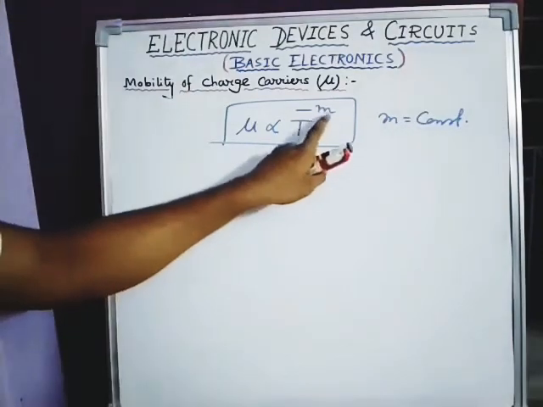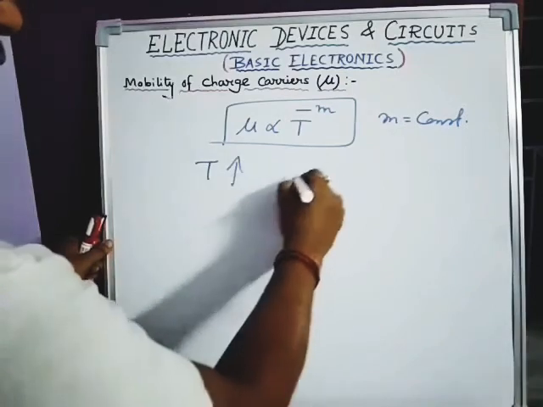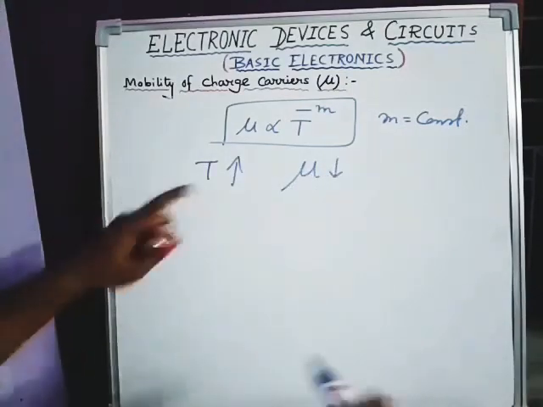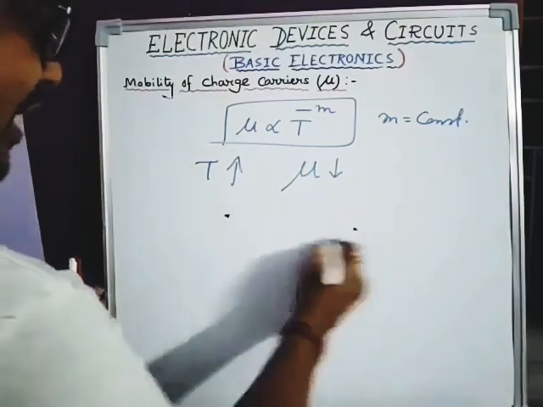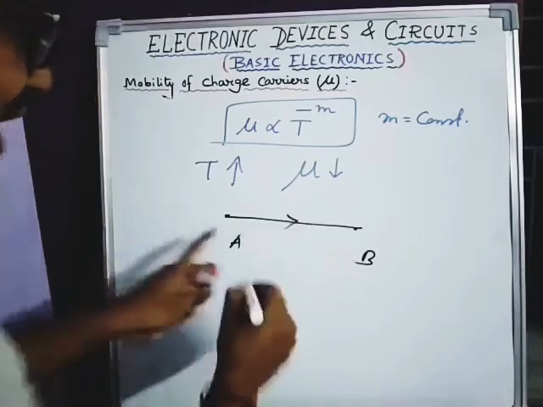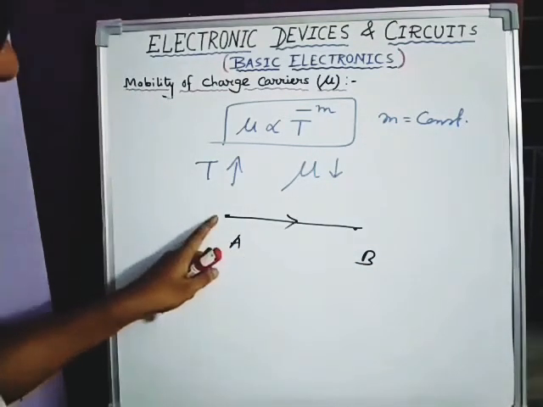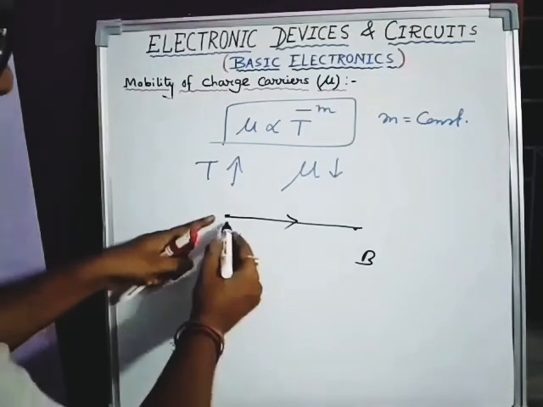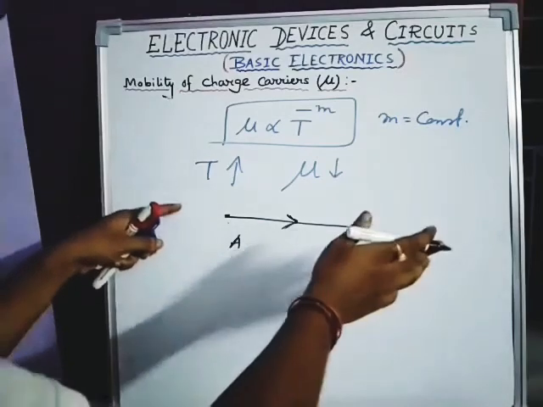And you can see here, as power having minus sign, that means if temperature increases, mu will decrease. Okay, inverse relation. First of all, let me tell you, suppose this is point A and point B. One charge is moving directly from point A to point B. By definition of mobility, how fast an electron or hole can move from point A to point B. If it is going directly, that means it is going faster.